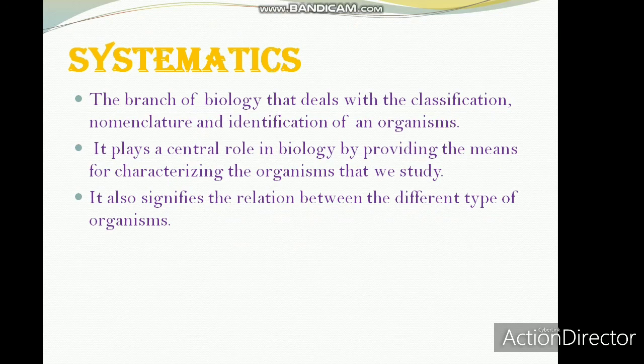We classify an organism according to certain observable characters, we name the organisms, which we term nomenclature, and we identify the living organism by all these features. It also signifies the relationship among the different types of organisms themselves. So this is systematics.